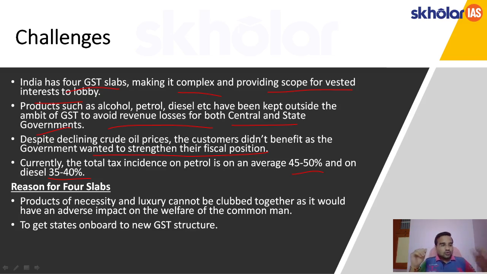Okay, and there are four slabs to get the states on board with the new GST structure. Before passing the GST law, the constitution required approval from at least half of the state governments. So to get state governments on board, there are four GST slabs in India.